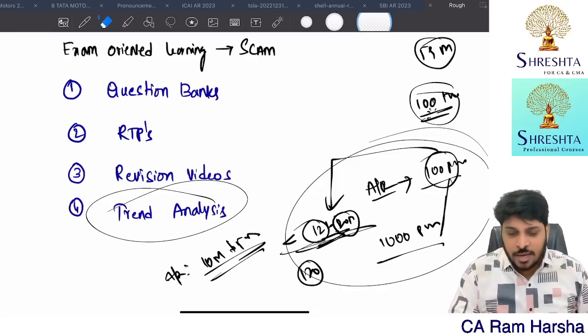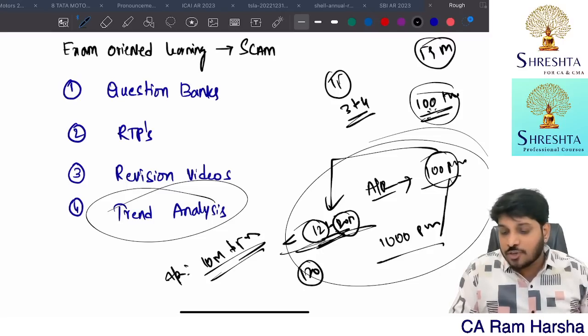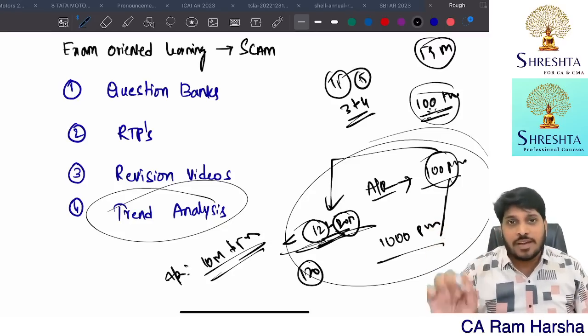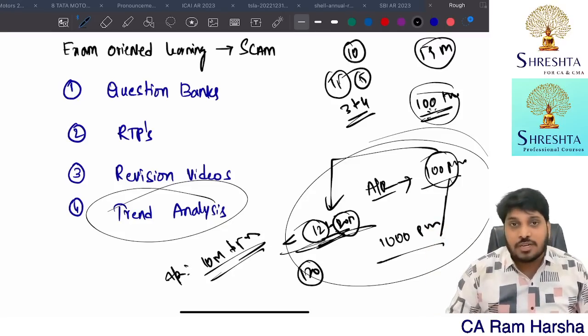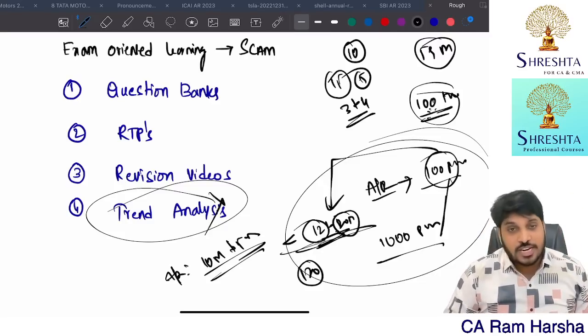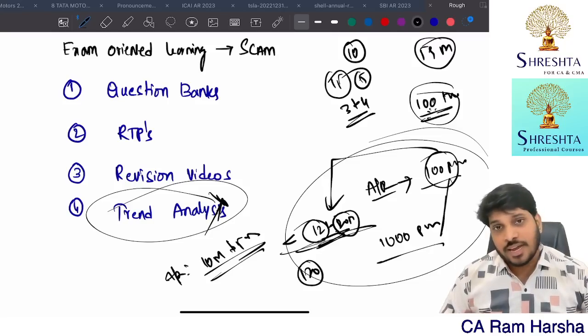Hardly, out of 15, suppose a particular subject has 15 chapters, some 3 to 4 chapters only they will not be covering. Worst case, some 5 chapters only they will not be covering in the exam. From the remaining 10 chapters, questions will come from each and every chapter. Don't follow trend analysis. This is misguiding people. Don't follow behind that.